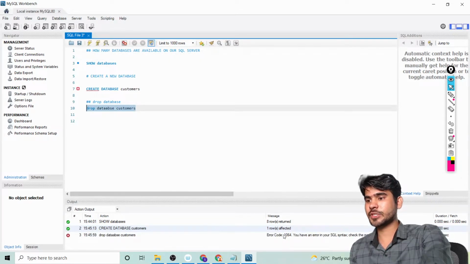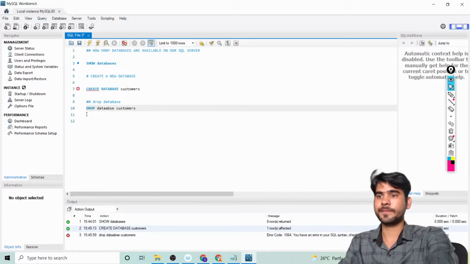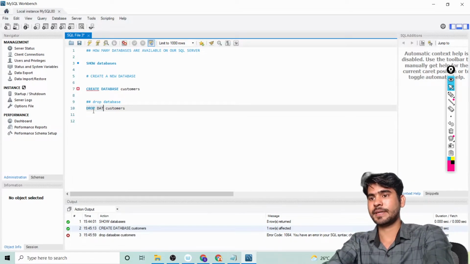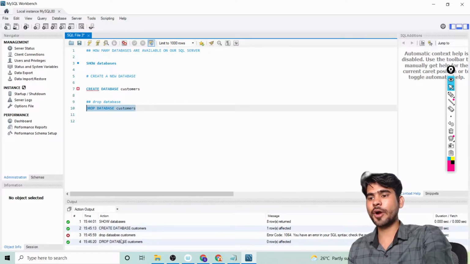Drop database customer, you have an error in your SQL syntax. Okay, so I have an error here. Let me write here drop database again, then select this and run it. Now here you can see the database customer is dropped.